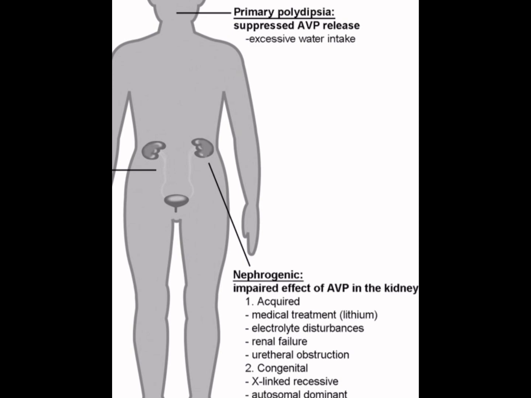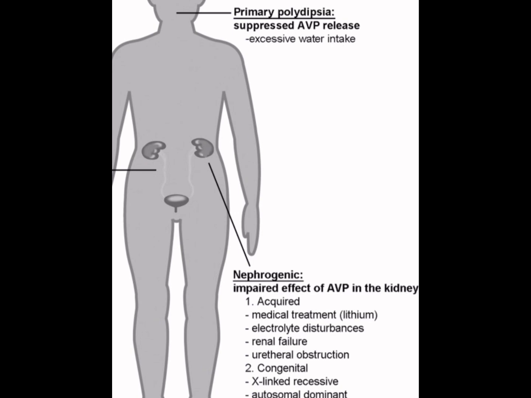It can also be caused by damage to the kidneys due to various medical conditions or medications, or imbalance in the body, like in chronic kidney disease, in electrolyte imbalances, or in lithium toxicity. In chronic kidney disease, due to a lot of damage to the kidney, the ability to respond to ADH is reduced. In electrolyte imbalance, high calcium levels or low potassium levels can interfere with kidney function. And in lithium toxicity, long-term use of lithium can damage the kidney and cause nephrogenic diabetes insipidus.